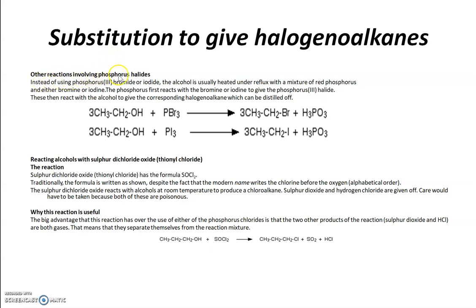Other reactions involving phosphorus halides. Instead of chloride, we can also use bromide and iodides. So instead of chloroalkane, here we can get bromoalkane and iodoalkane. But the side product in case of PCl3, PBr3 and PI3 is the same, that is phosphorous acid.